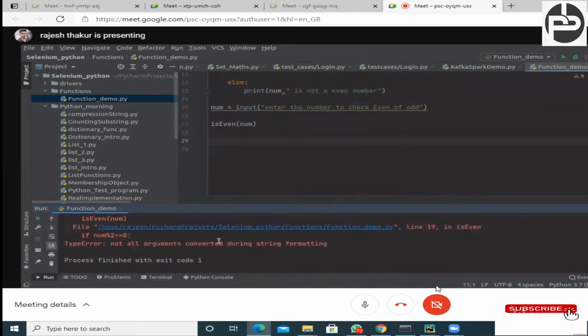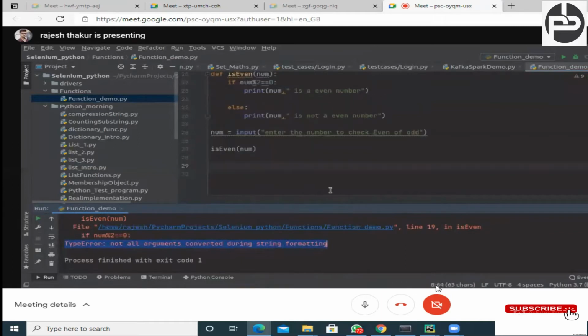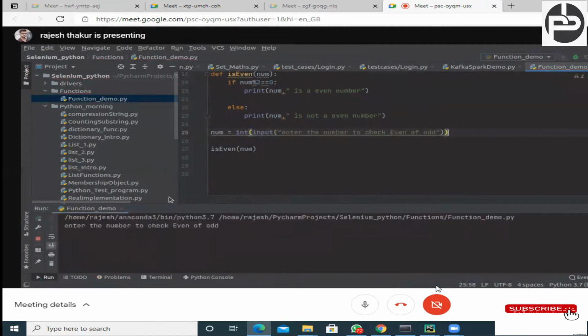Now it is throwing an error. What is that? Type error: not all arguments converted during string formatting. I told you intentionally, whenever we call the input function it will always return a string. So as a programmer, our job is to convert this string to a number. How can we convert the string into a number? Int, and that's all. And now we can check it out happily.